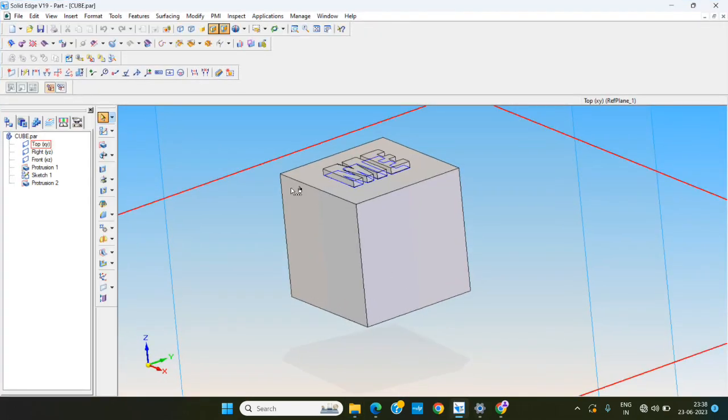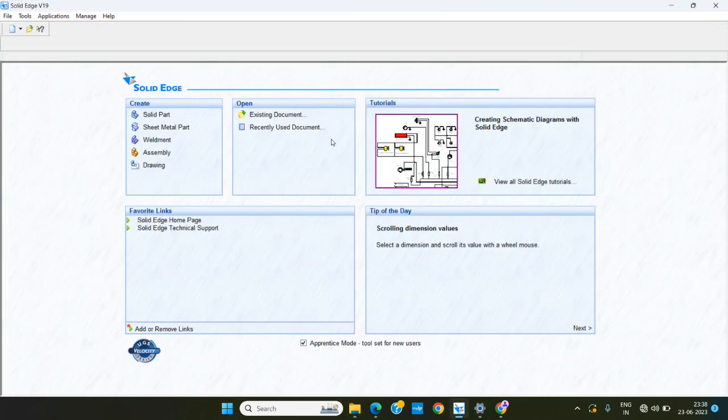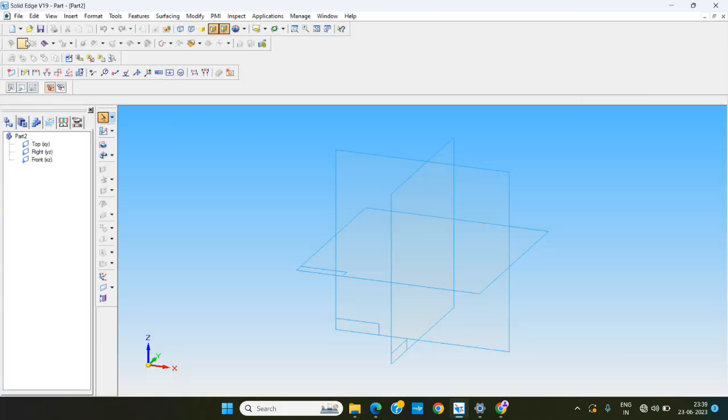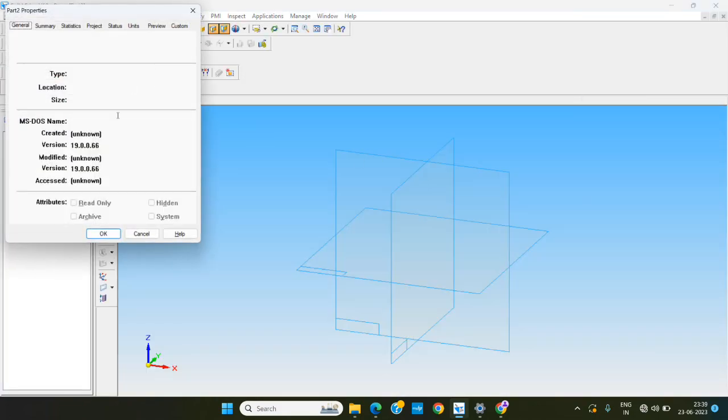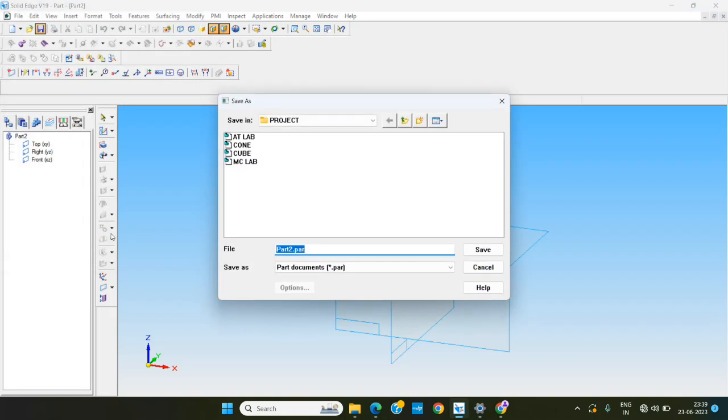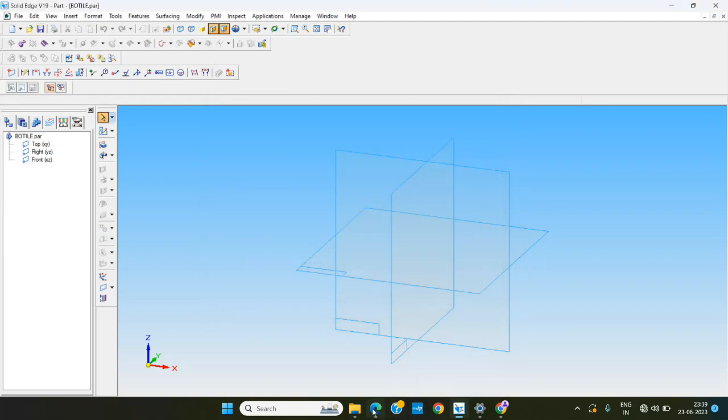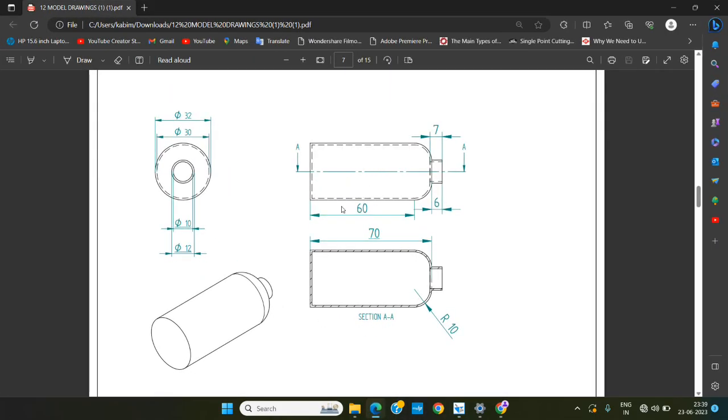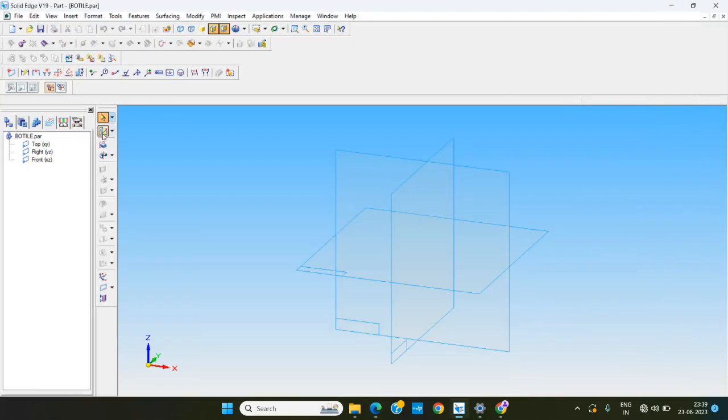We are using folder part, new file, part file, save first. We save first, then we start. When you check it here, you can see the dimensions of the model. We are using a revolve command, choosing the front plane,